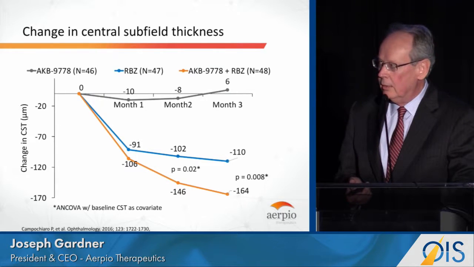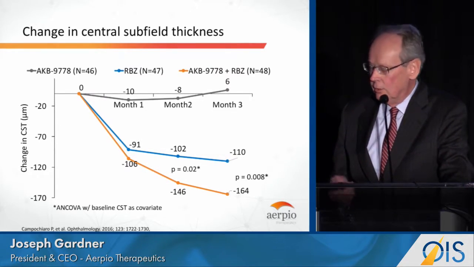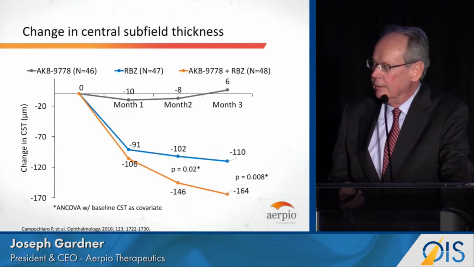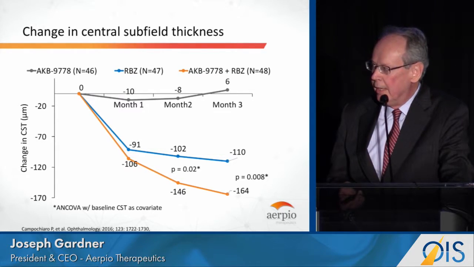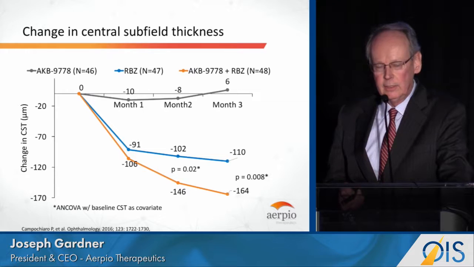So this is the primary result. This is the change in central subfield thickness. And as you can see, the monotherapy, the top line, really didn't do anything. Lucentis is the blue line, and it did pretty much what Lucentis normally does. And the combination arm in the orange line on the bottom gave a statistically significant improvement over Lucentis at months 2 and months 3.